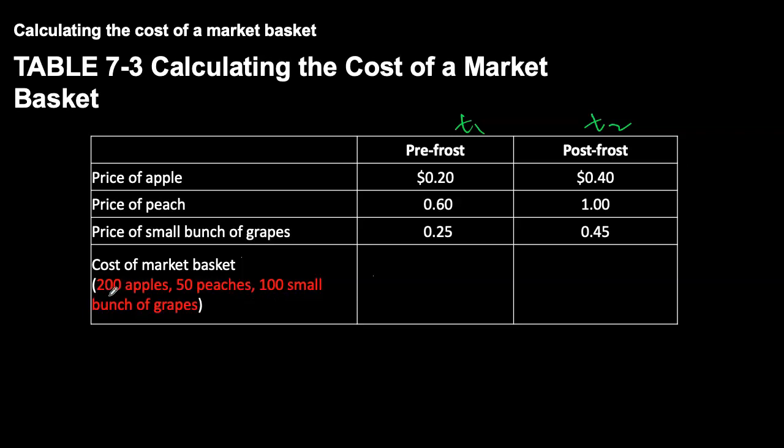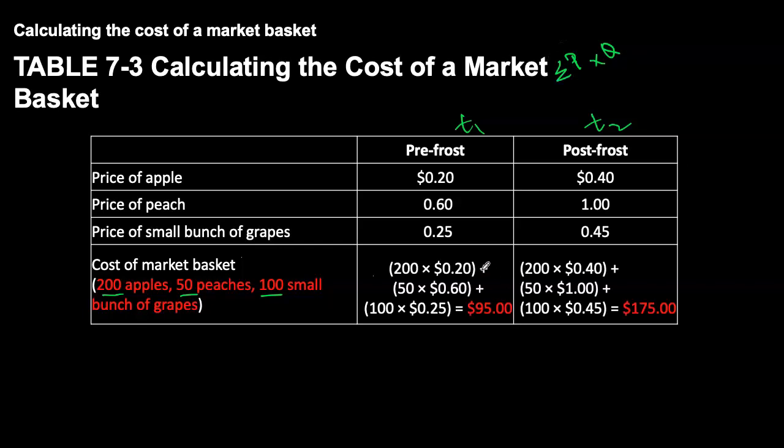So my market basket has 200 apples, 50 peaches, and 100 small bunches of grapes. So we could have many different time periods over here, but for any given time period, my market basket will remain the same. So let's calculate the cost of the market basket in each year. It would be simply price times the quantity of that particular good, and then we will sum them up across all three goods.